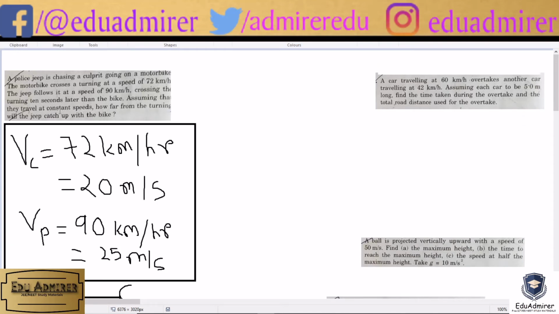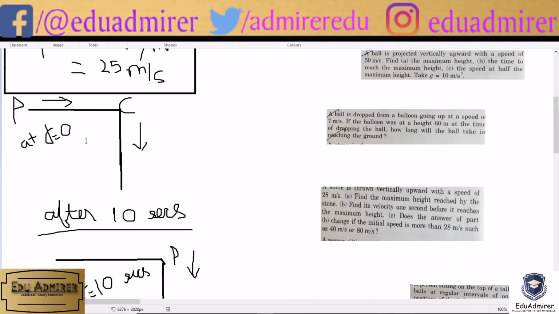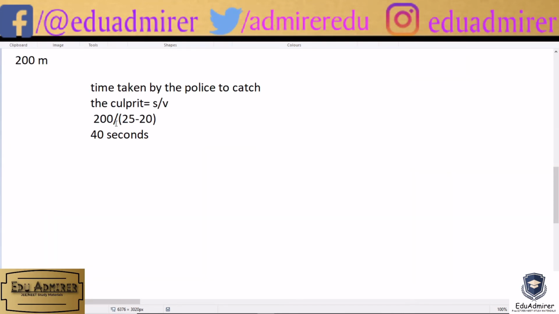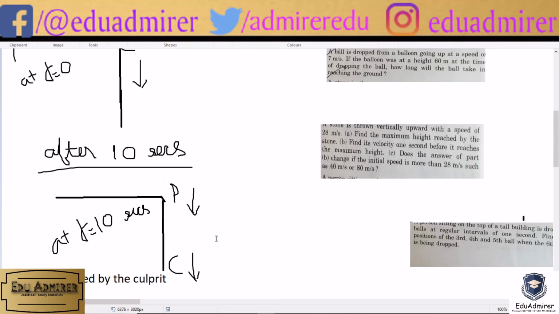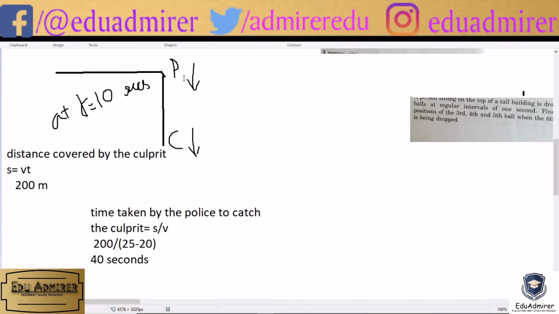So what's given in the question? Assuming that they travel at constant speeds, how far from the turning will the jeep catch up with the bike? So let this one be the turning. The police takes 40 seconds to catch the culprit, so the police must have covered a certain distance in those 40 seconds. So we have to find that one. How far from the turning will the police catch up with the culprit? So we have to find that distance.